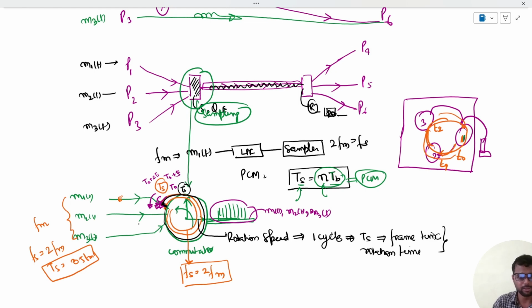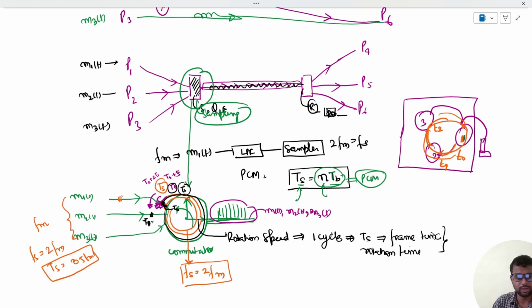So for this signal, obviously, if starting at t equal to t0, this may be sometime t0 plus something, suppose t1. The timing when the first sample of this m2(t) is taken is t1. The first sample of m1(t) is taken at time t0.